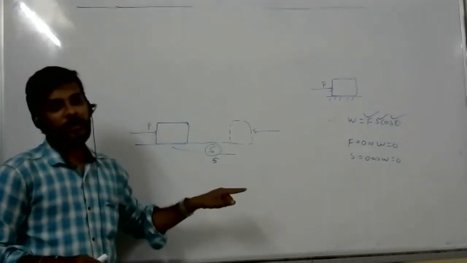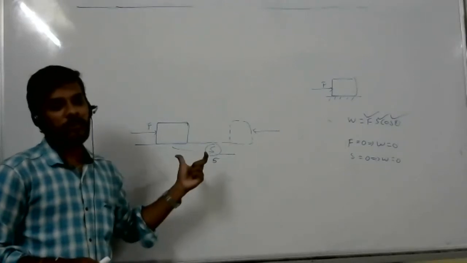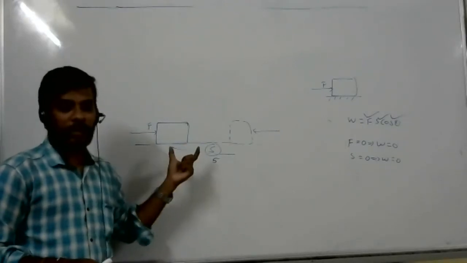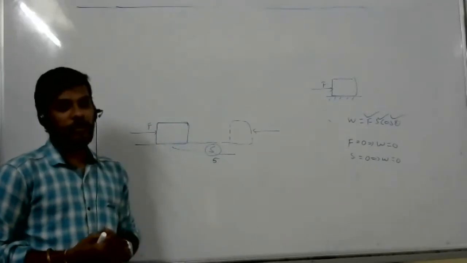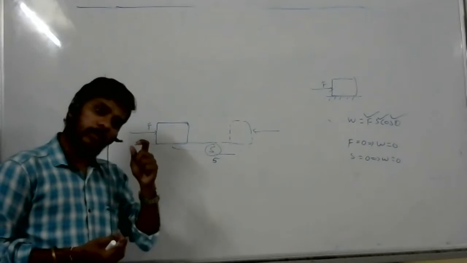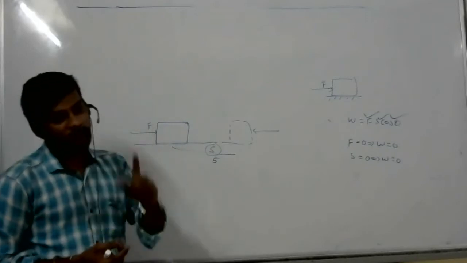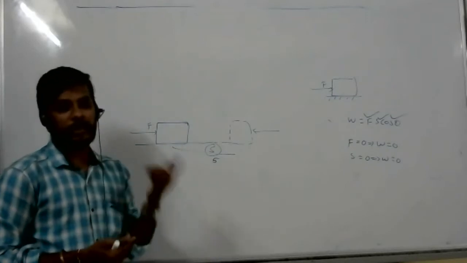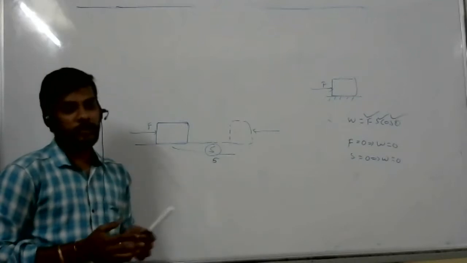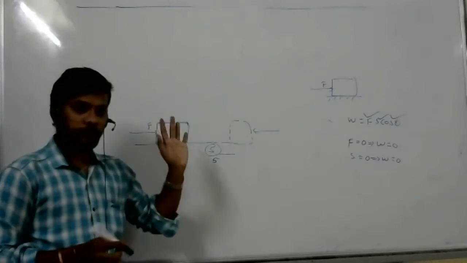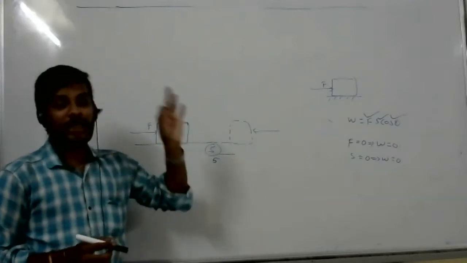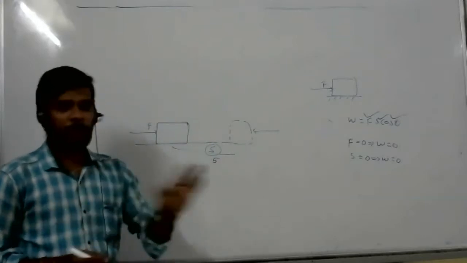Friction is a non-conservative force. Whatever I applied, and gravitational force, these are conservative forces. Due to conservative forces, the round trip of work is 0. So these are path independent, not depending on any path.